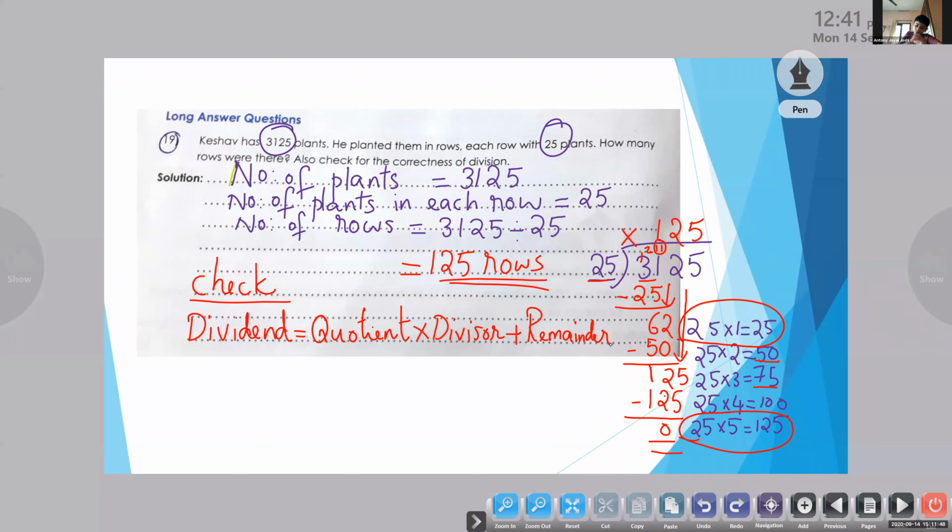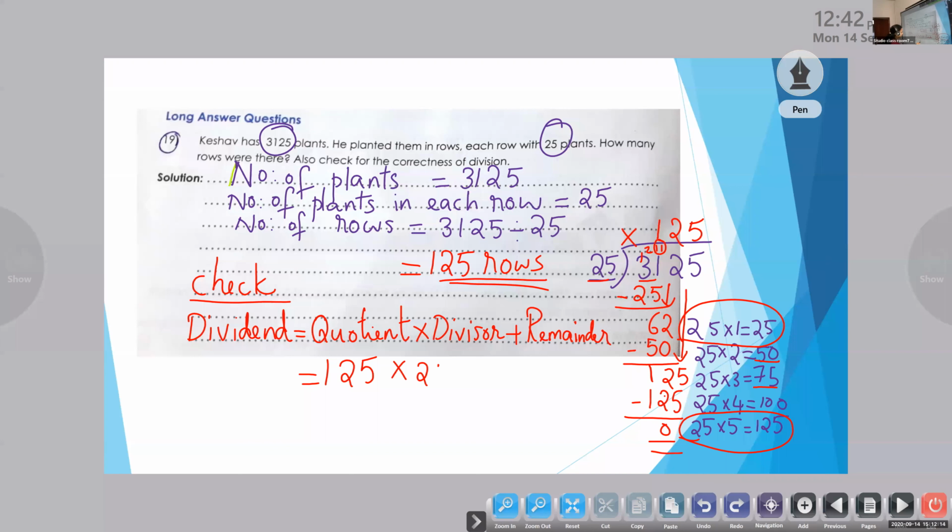Okay, Anandesh, can you please tell me what is the quotient? Please unmute. What is the quotient? 125. We should write the formula. Tell me, what is the divisor? 25.